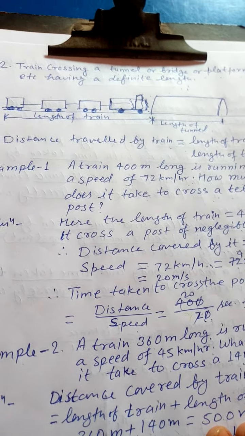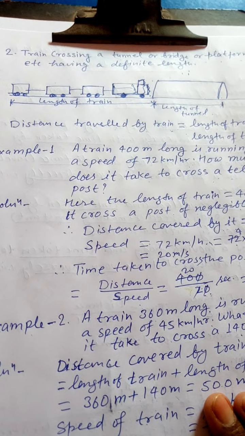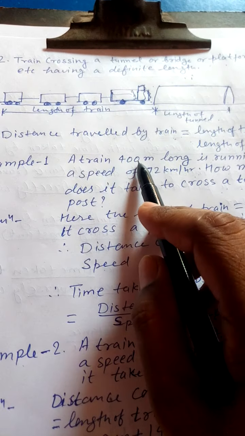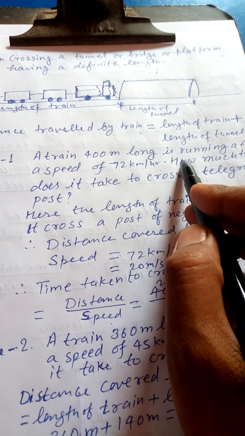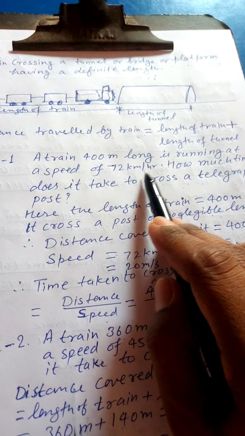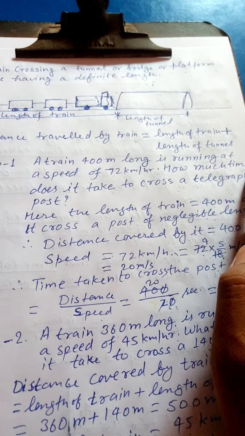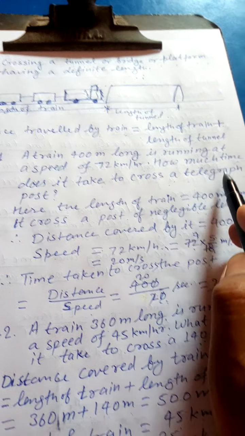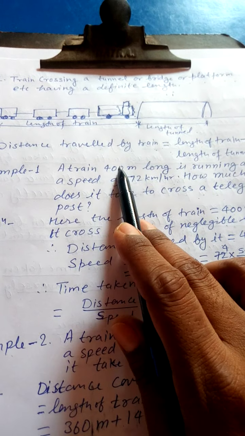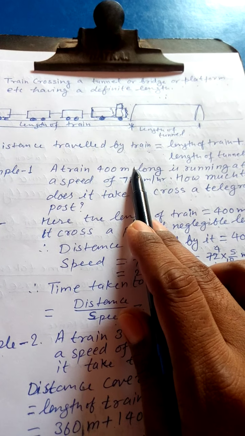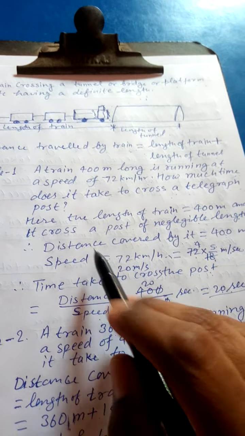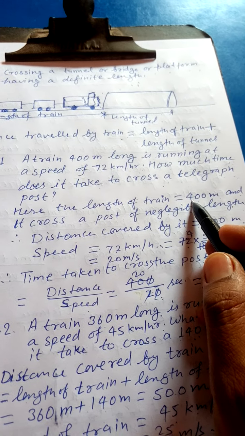These two concepts will be more clear by taking examples. A train 400-meter long is running at a speed of 72 km per hour. How much time does it take to cross a telegraph post? Here you can understand the length of train is 400 meter and it has to cross a telegraph post. So distance travelled by the train must be equal to the length of its own.